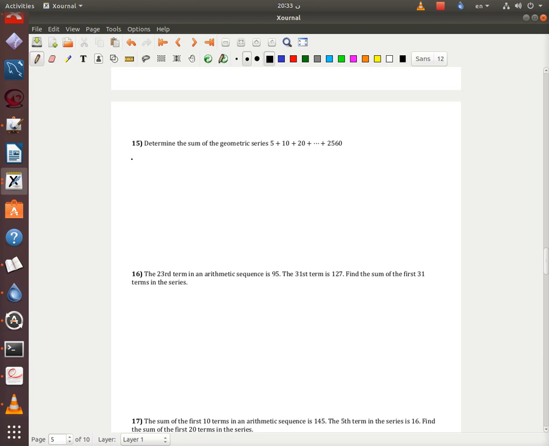So 15 here, determine the sum of the geometric series. Wow. So he gave me T1, T2, T3, and Tn. I do not know the number of this item, what's the order of this item. So my job is to get n. I'll start with A. A obviously is 5, and R, as you can see, 5, 10, 20.